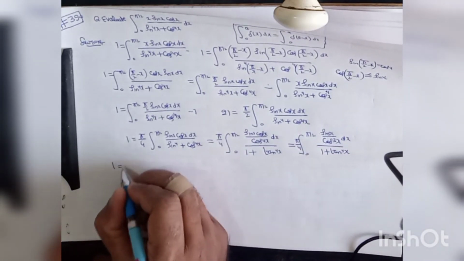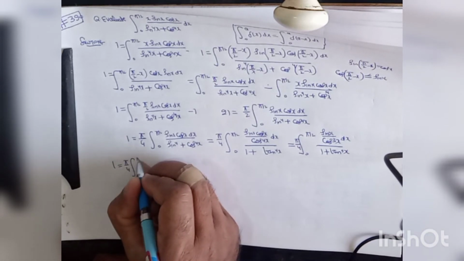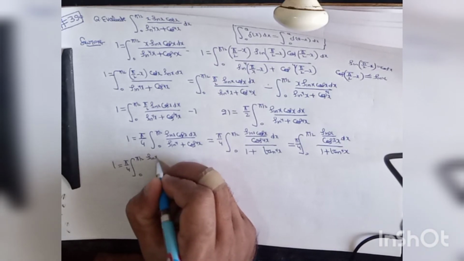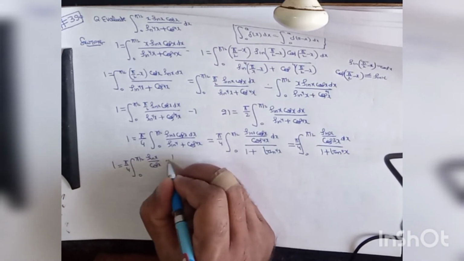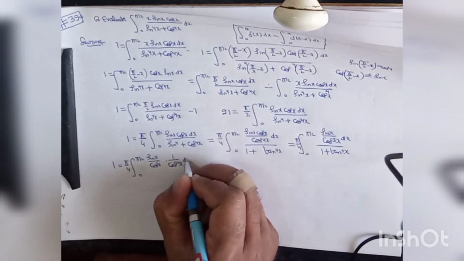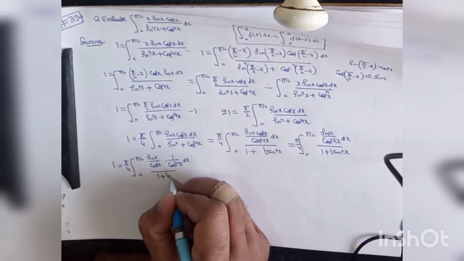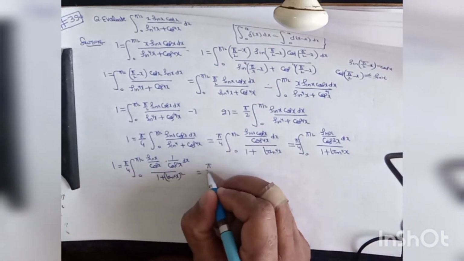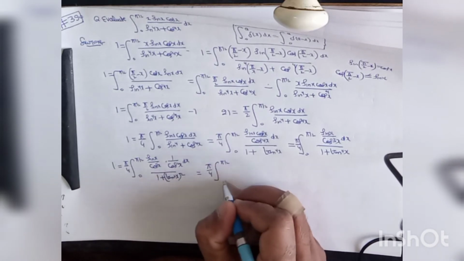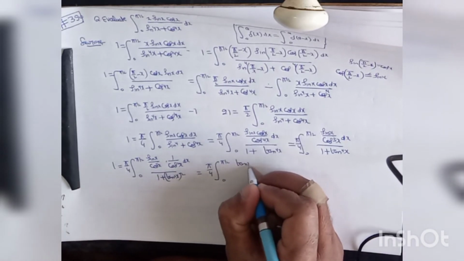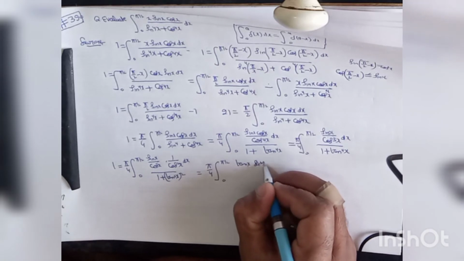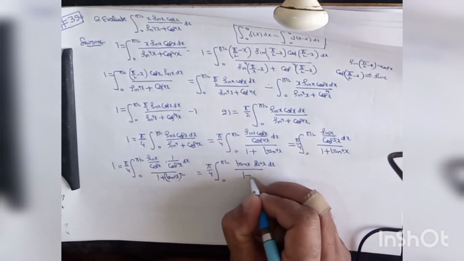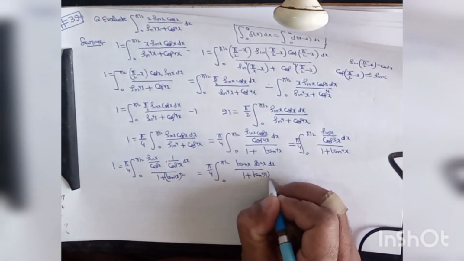So I may be written as pi by 4 times the integral of sin x divided by cos x into 1 upon cos^2 x dx divided by (1 plus tan^2 x) whole square. So this may be written as pi upon 4 times the integral from 0 to pi by 2 of tan x sec^2 x dx divided by (1 plus tan^2 x) whole square.